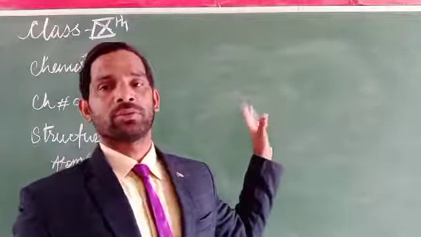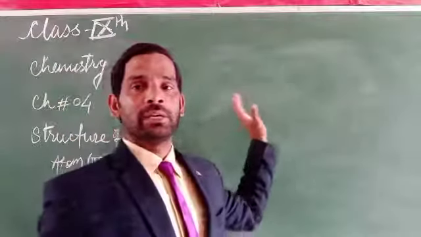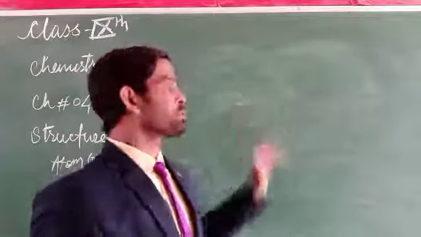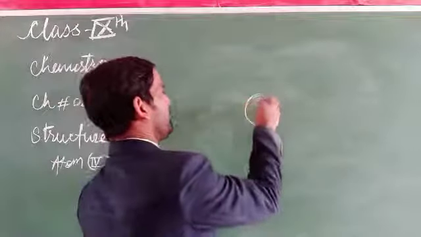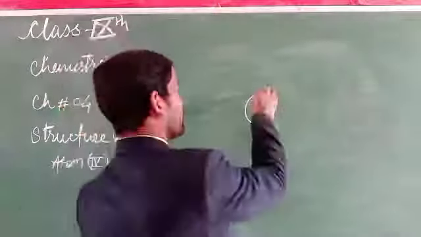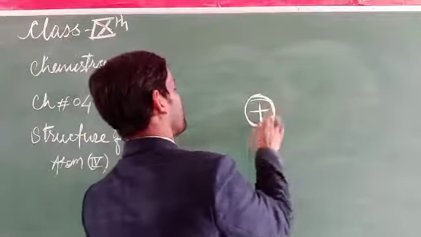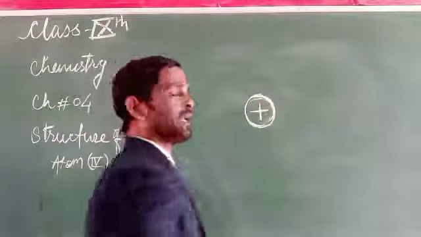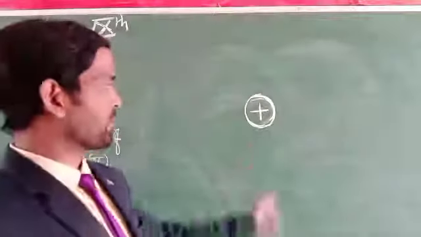So what are these charges? These are the protons that are positively charged, situated at the center in the nucleus. Wherever the nucleus is present, there is a positive charge, and protons are present.